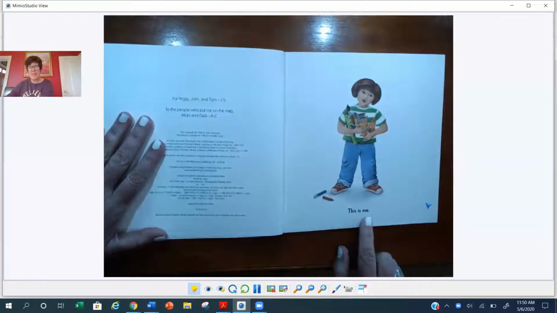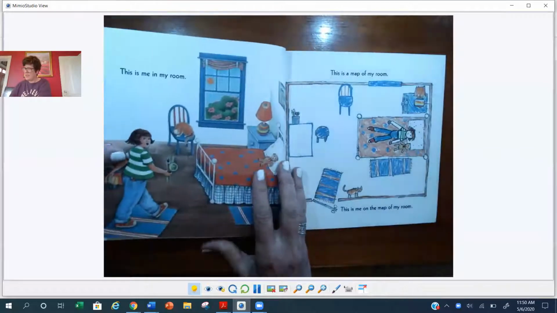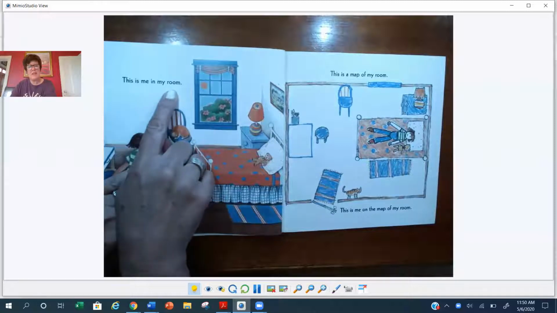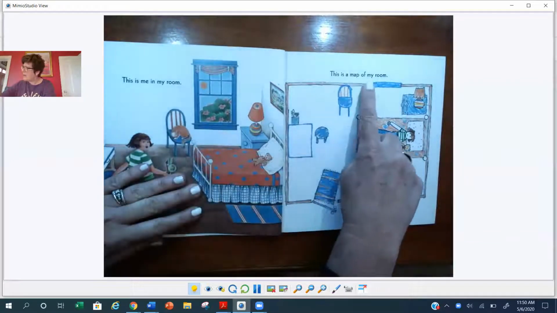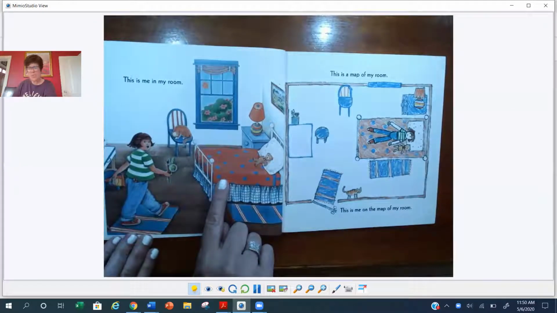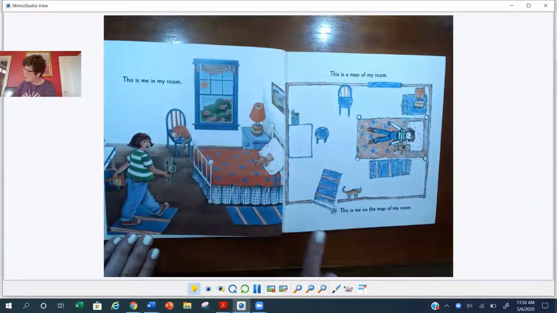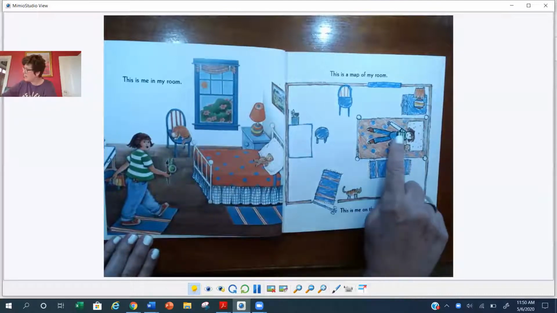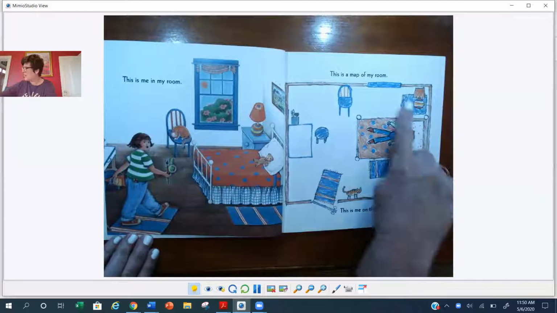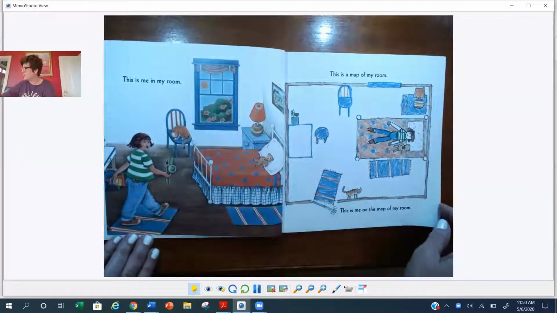This is me. This is me in my room. This is a map of my room. See, there she is in her room. And then she drew a picture of the things that are in her room. She drew a map. This is me on the map of my room. See, there she is laying in her bed, right? This is her in her room. And then that's her in the picture that she drew, the map of her room.